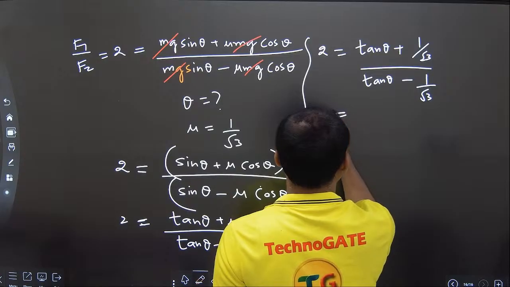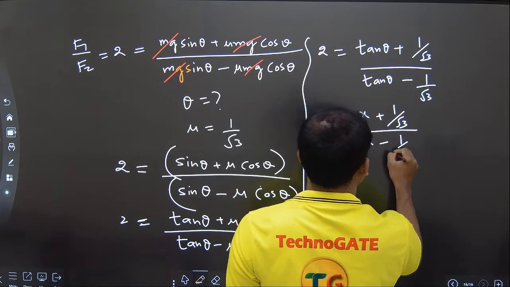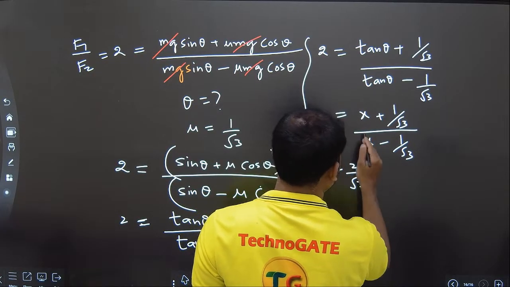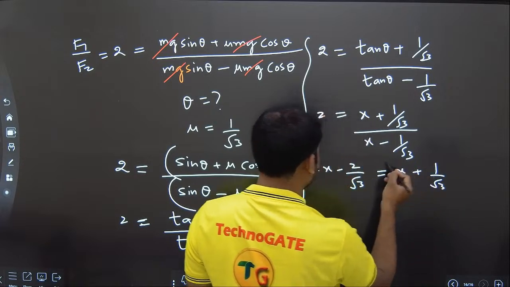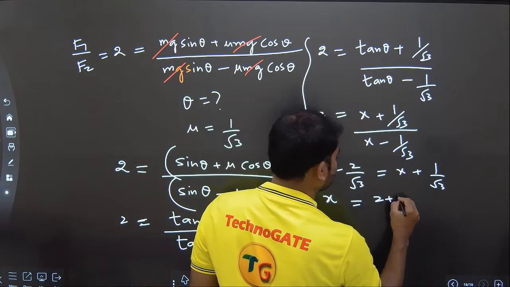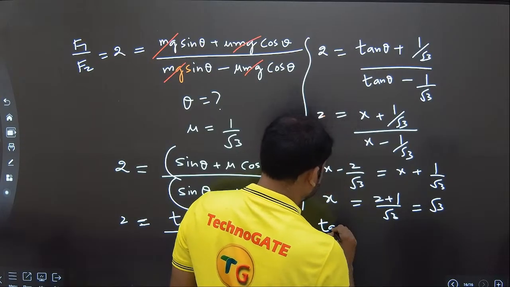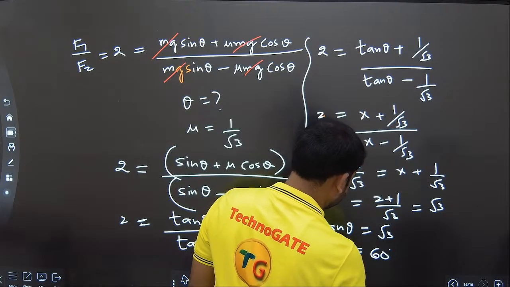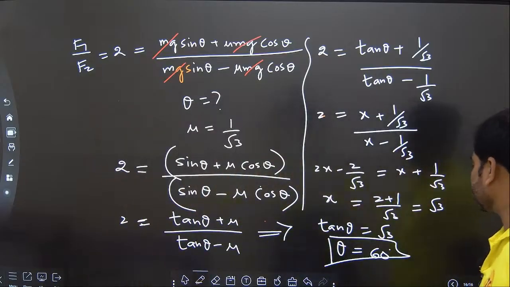So for tan theta, I'll write an x value. It will become easy to do the calculation. So 2x minus 2 by root 3 is equal to x plus 1 by root 3. This will become x: 2x minus x is equal to 2 plus 1 by root 3, which will become 3 by root 3, which will become root 3. So tan theta is root 3. This implies the angle of inclination is 60 degrees. This is how we need to solve it. Theta value is equal to 60 degrees. I hope it is completely fine.